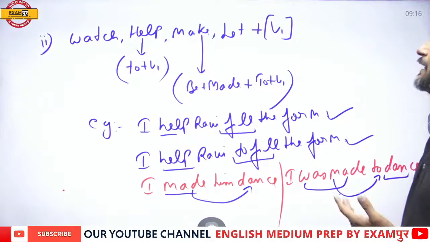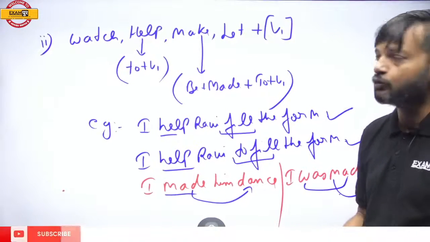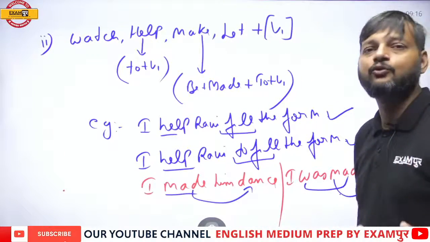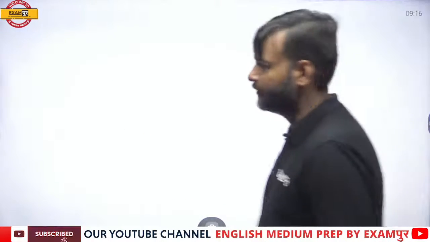So watch, help, make, let. These verbs are followed by bare infinitive, and there are some additional rules also, that make is followed by to plus V1 when it is used in passive voice. Besides this, third rule.